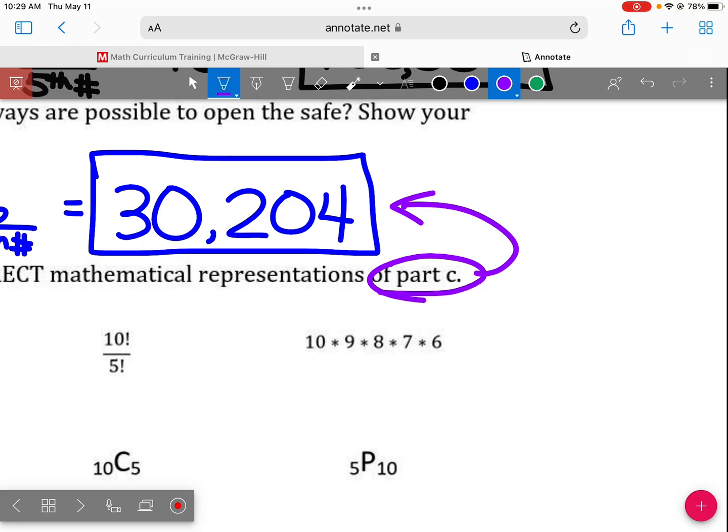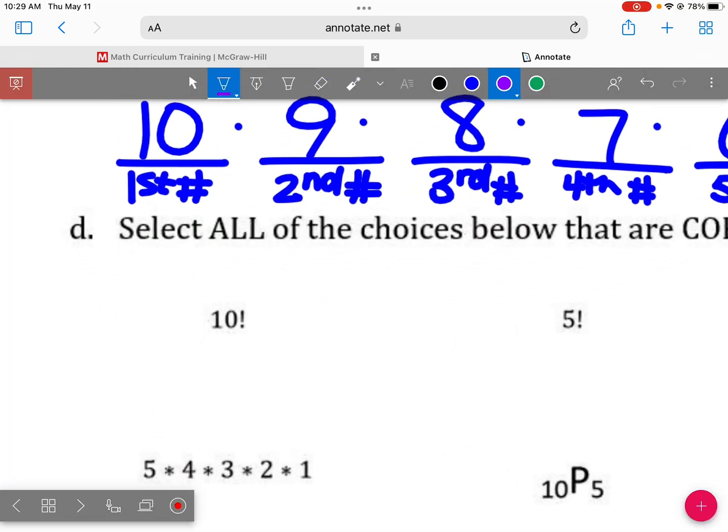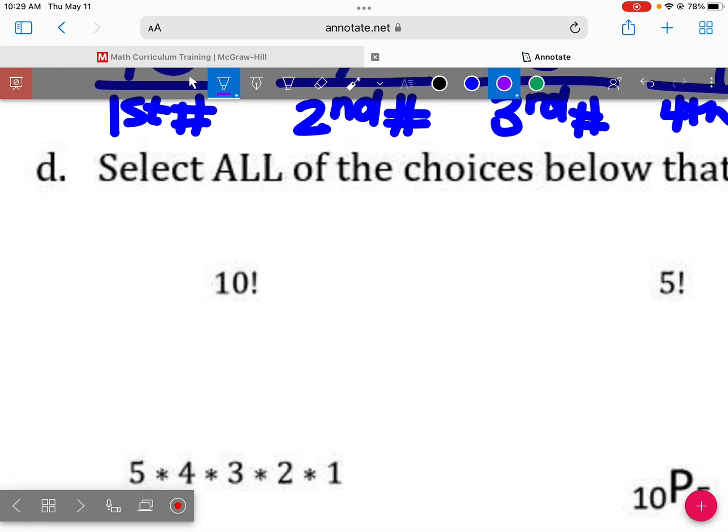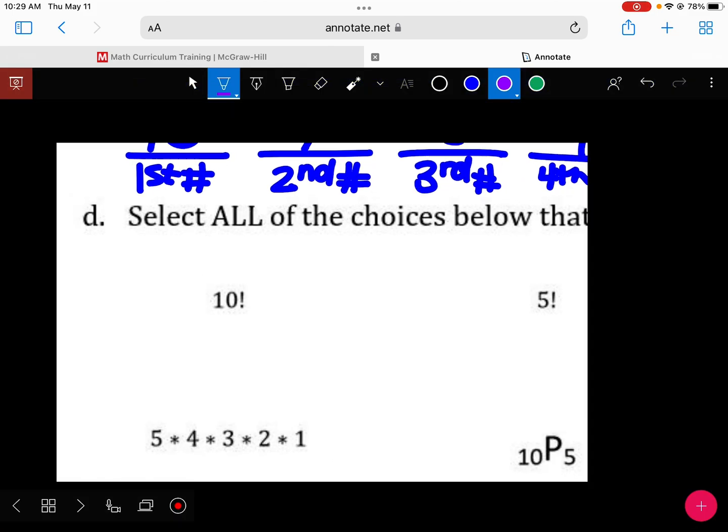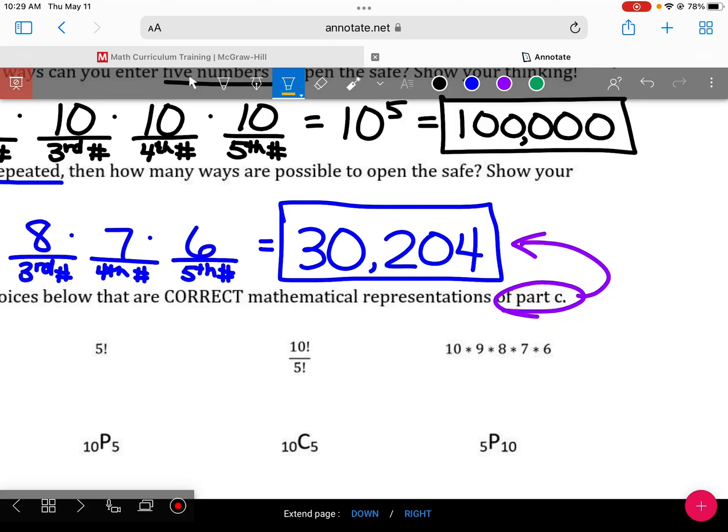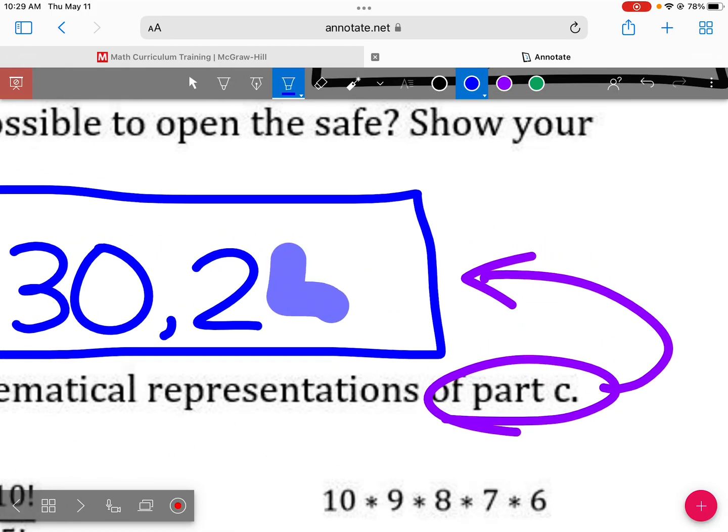What does the exclamation point mean? Yes, ma'am. Oh, yes, sorry, thank you. I switched my numbers. Thank you for catching that.